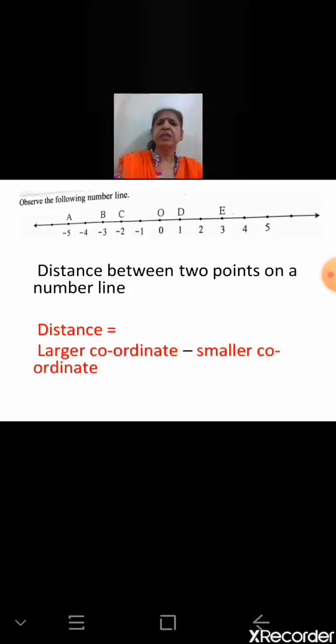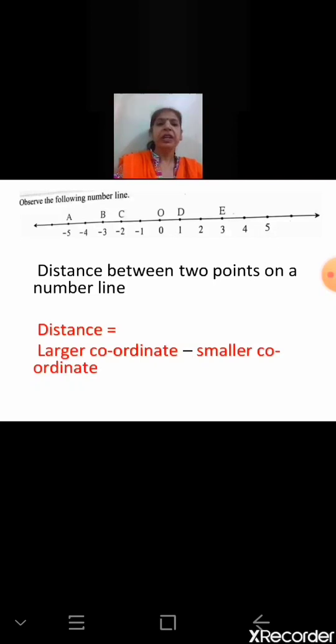Now, distance between two points on a number line. Otherwise we also say distance between two towns or two cities, in meters, kilometers accordingly.